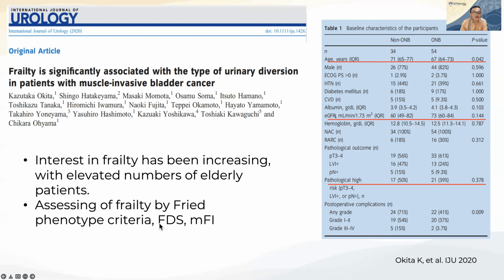And this is FDS, the frailty discriminant score, and MFI is the modified frailty index.